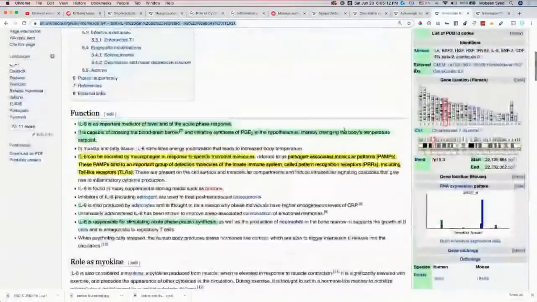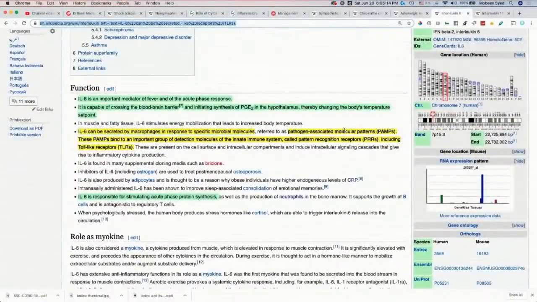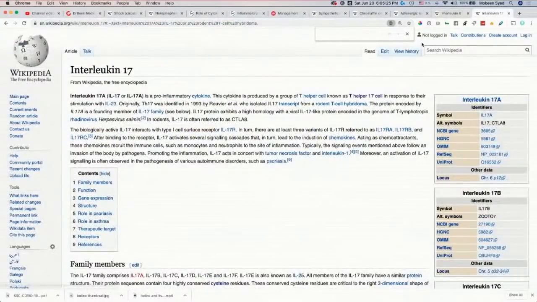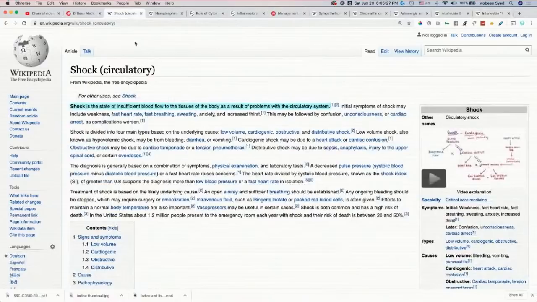This is interleukin 6. We've talked about interleukin 6 many times, and this is an important player in shock, and when we are trying to recover from it or treat it. This is interleukin 17. So all of those links are present.